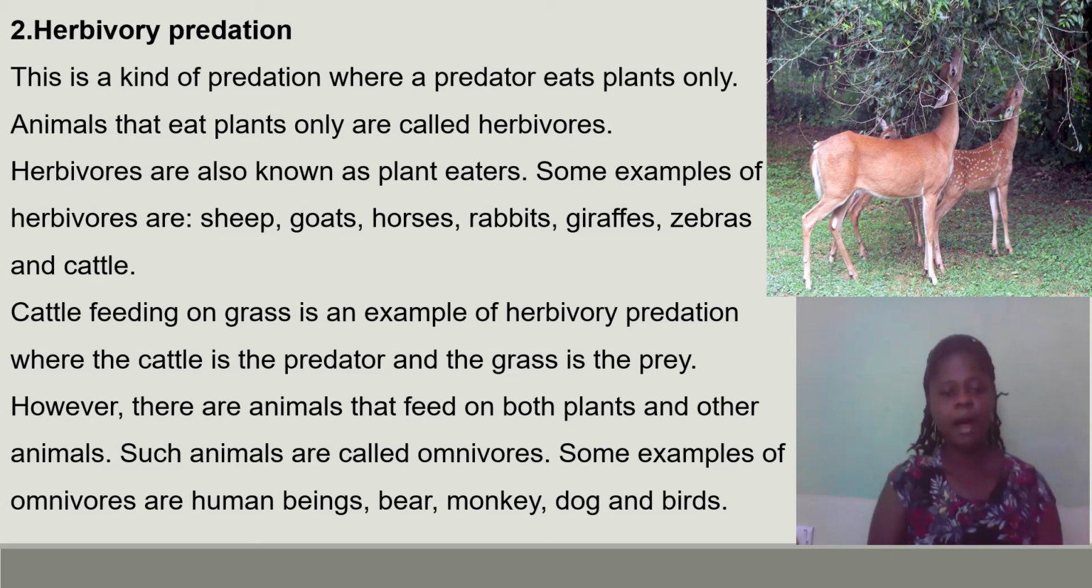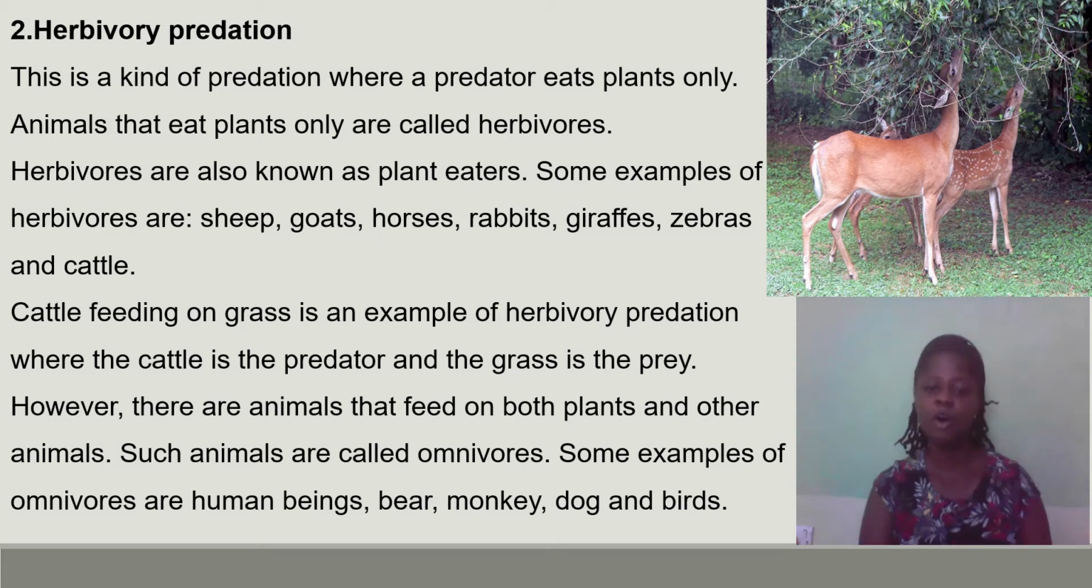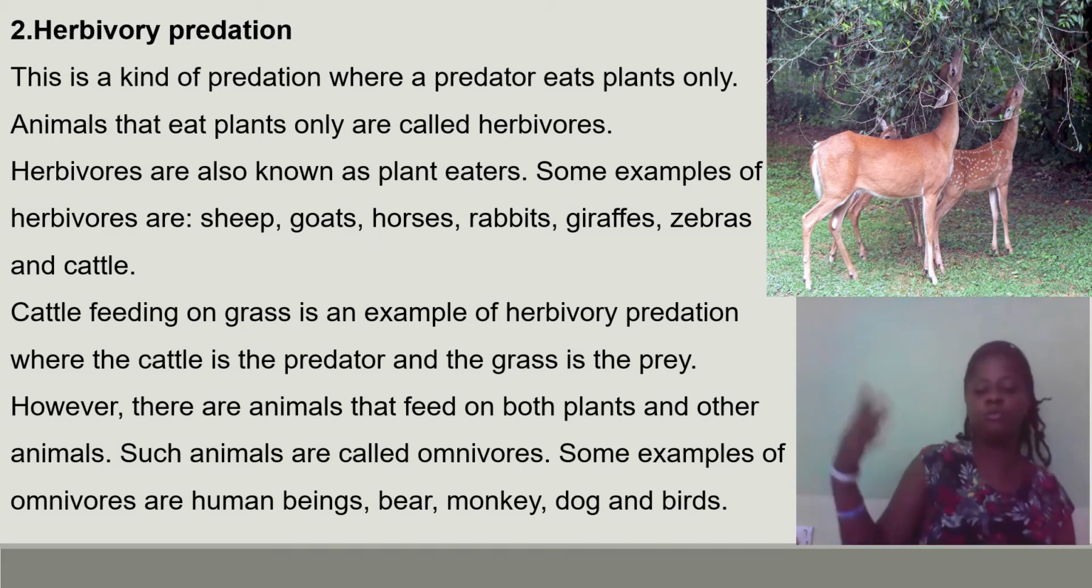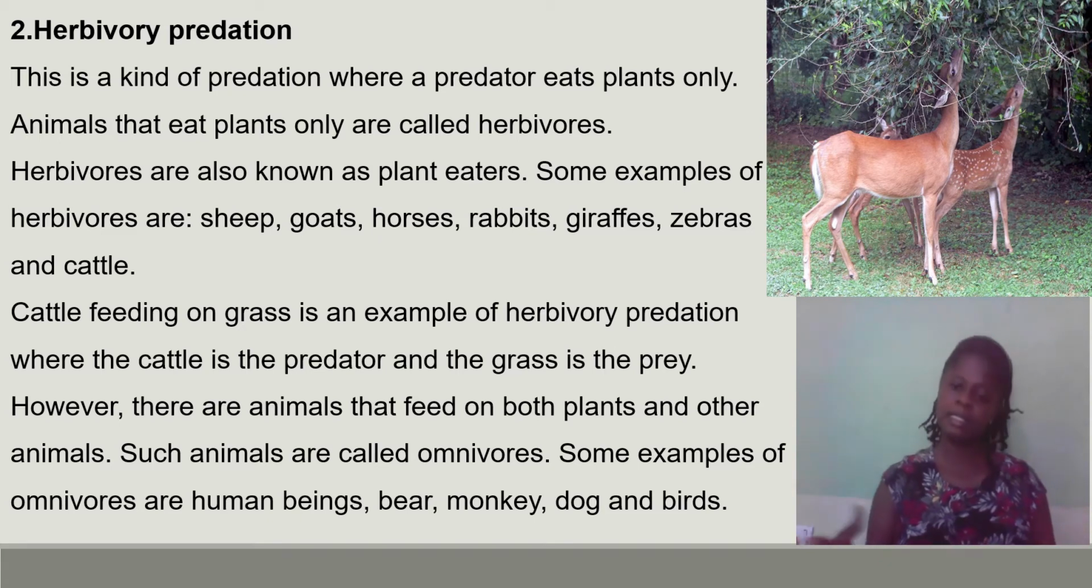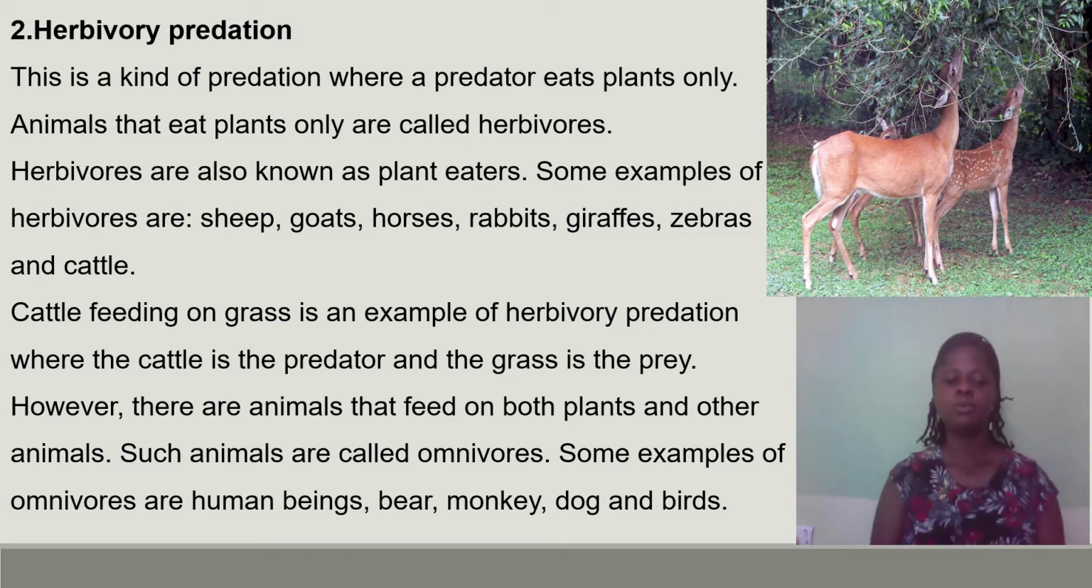So there are also animals that can feed on both plants and animals. In the first scenario, we saw that the animals feed only on other animals. In the second scenario, we realized that they feed only on what? Plants. But there are other sets of animals that can feed on both plants and animals. Such animals are called omnivores, because they can feed on plants and animals as well. Examples include human beings, bears, monkeys, dogs, and birds.